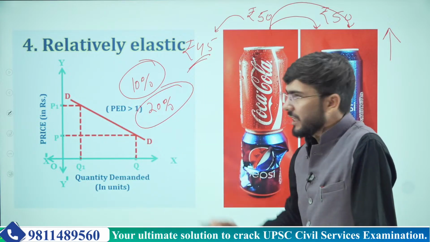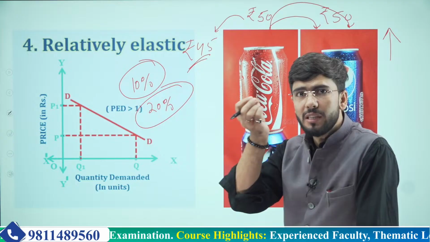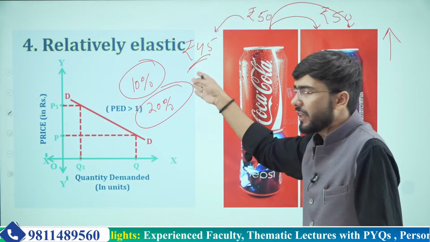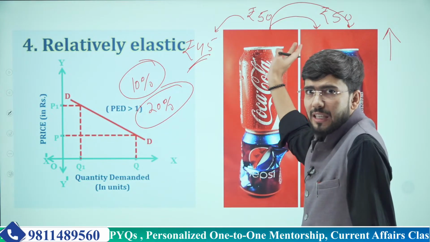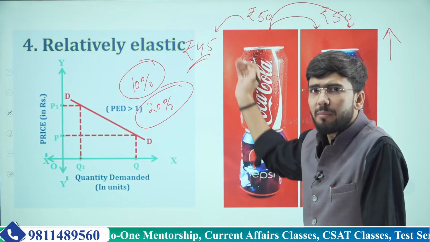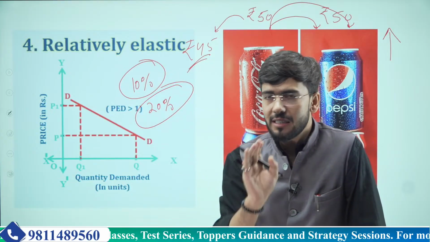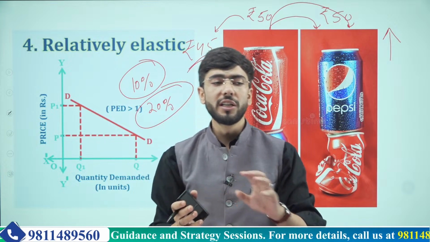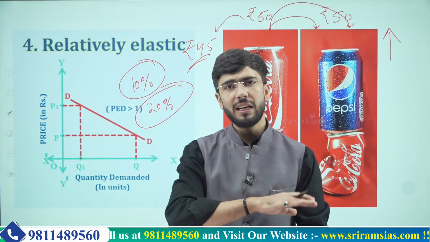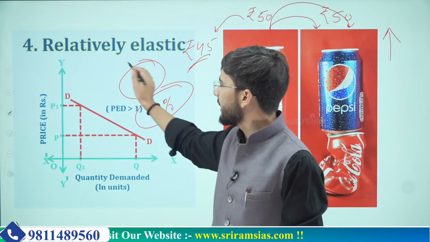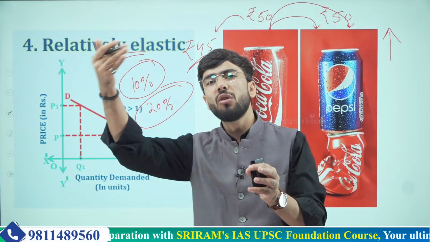Second thing, why would it be relatively elastic? Because there will be some customers who, even if the price goes down to 45 or even 40, the people who were liking Pepsi might come to Coca-Cola and start having Coke because of its low price. But the problem here is that there will be some customers who will not shift their preferences only because of price. They have their likings and they won't change them. That is why it stays relatively elastic, that is, relative to other determinants.